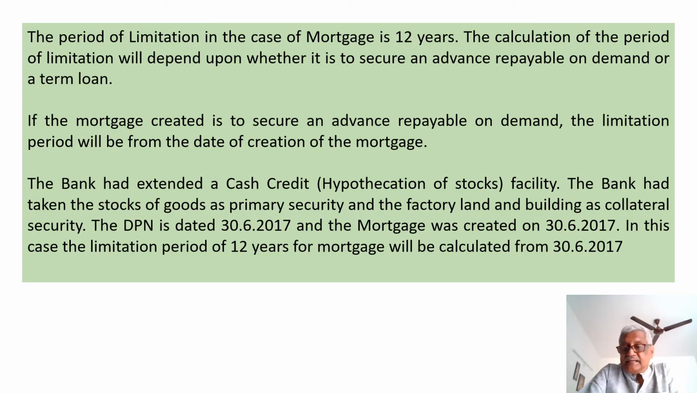The limitation period in case of a mortgage is 12 years. However, the calculation of the period of limitation will depend upon whether the mortgage is created to secure an advance which is repayable on demand or a term loan. If the mortgage is created to secure an advance which is repayable on demand, the limitation period will be from